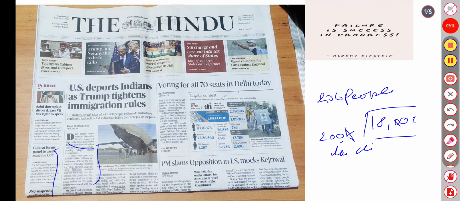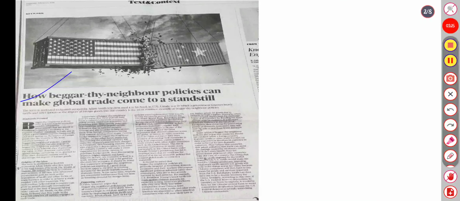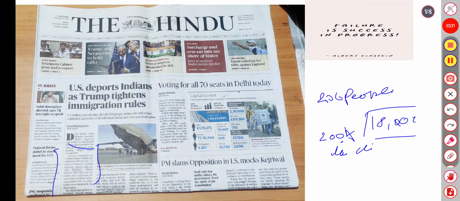These send a clear message: illegal migration is not worth the risk, a US embassy spokesperson said. Just have a look at how bigger beggar-thy-neighbor policies can bring a global trade to a standstill. But just let me cover this.